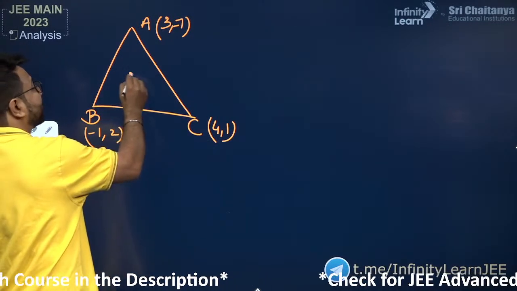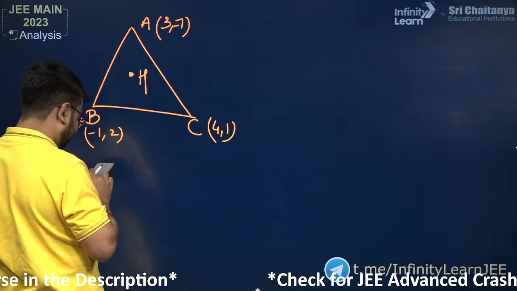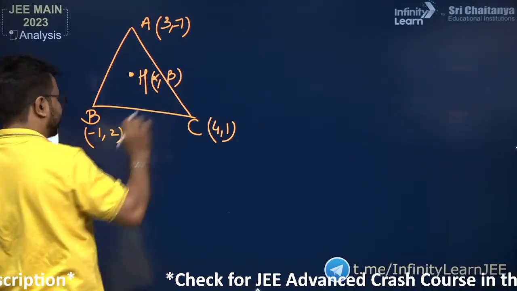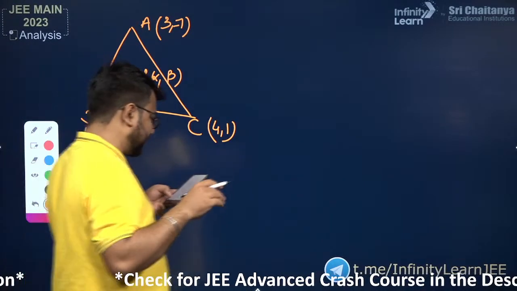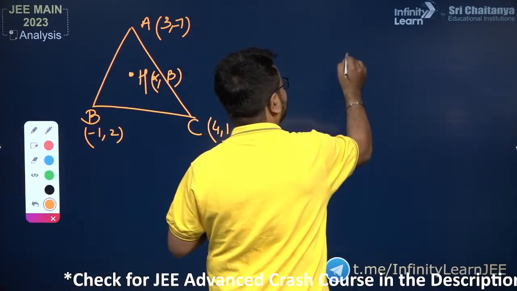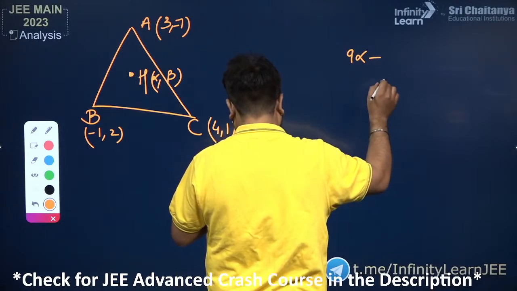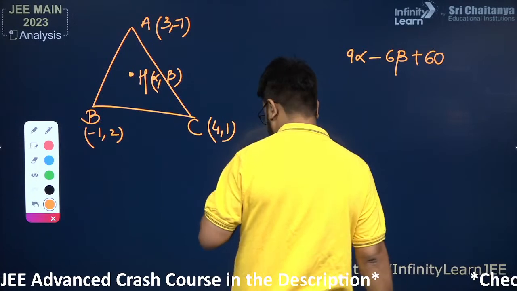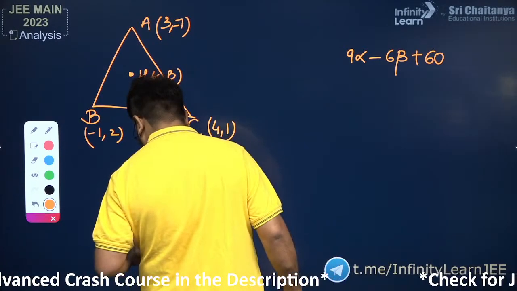They have also given a point, the orthocenter of the triangle, and this orthocenter of this triangle is (alpha, beta). Okay, first of all we need to get the value of the orthocenter. Once we have the value of the orthocenter, we just need to evaluate 9 alpha minus 6 beta and then add 60 to it.